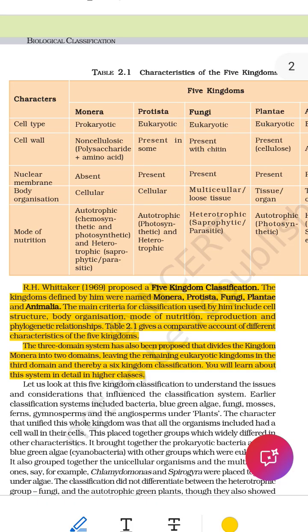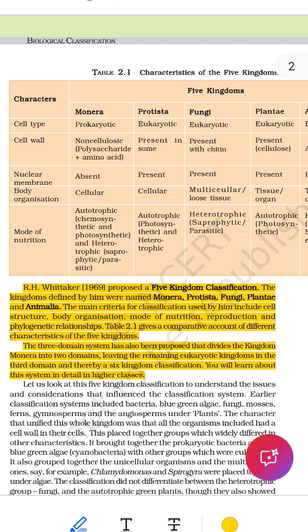Here's a deep, simple, and clear summary of the comic strip explaining R.H. Whittaker classification, as if teaching a total beginner or a child. 1. Before Whittaker: only 2 kingdoms. In the beginning, scientists used a very simple system with 2 groups, Plantae (plants) and Animalia, all put into just these 2 boxes.